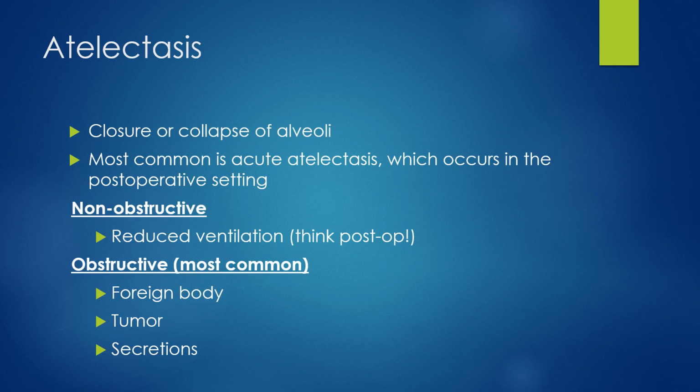Obstructive atelectasis is the more common type of atelectasis, and this occurs from something stopping the air from getting to the alveoli. This can be from aspirating a foreign body, a lung tumor, secretions, impaired cough, and even fluid accumulation in those pleural spaces. Whichever type we are dealing with, the same concept occurs. The air is not getting to the alveoli to keep them open, so the alveoli close and they stay closed.